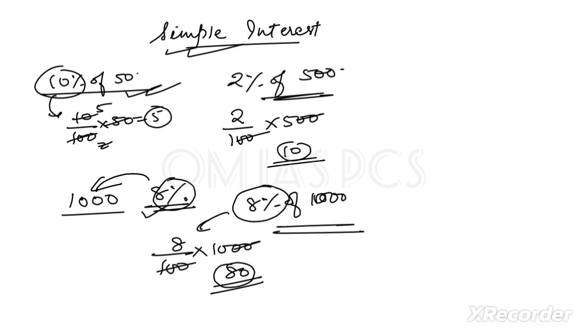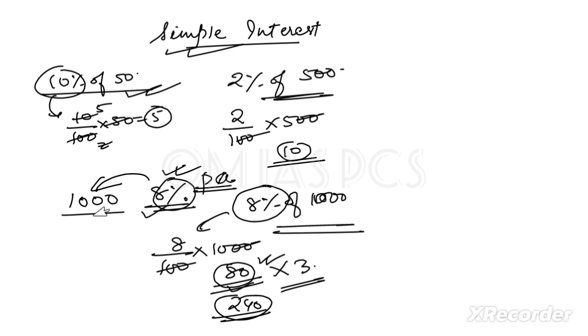Now if the time period is multiplied, like if I say this is 8% per annum, it means I have to pay this interest yearly. Then if it is asked for 3 years how much amount I have to pay, for 3 years we have to multiply this money by 3, it will be 240. So 240 will be the total interest.